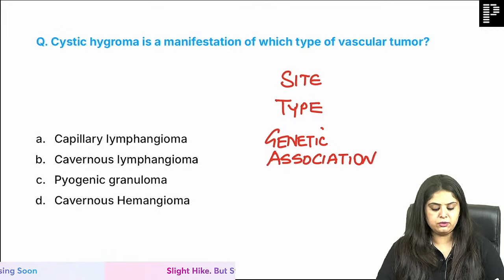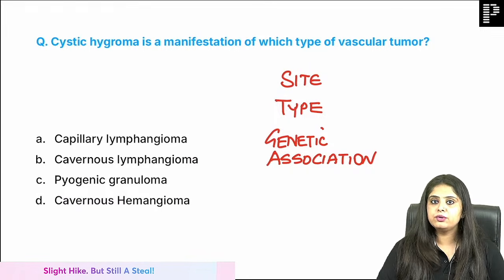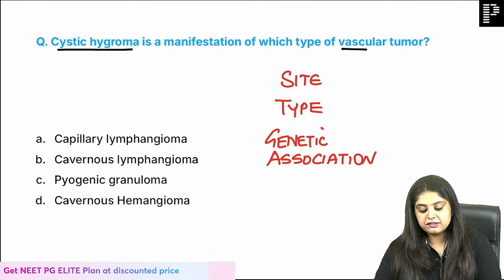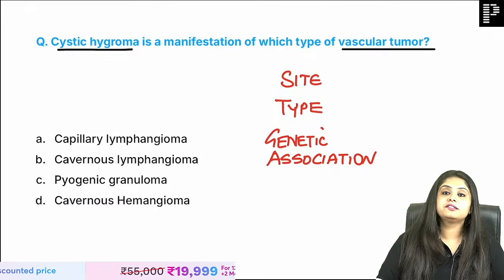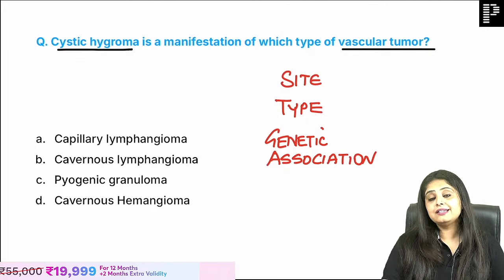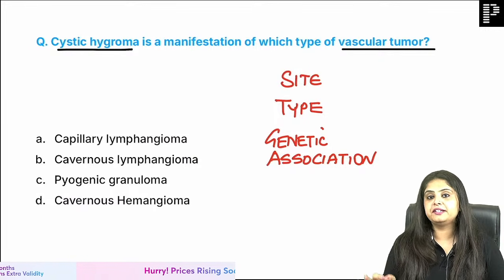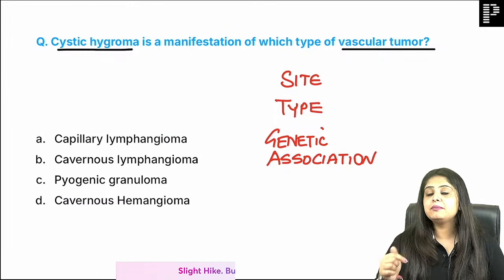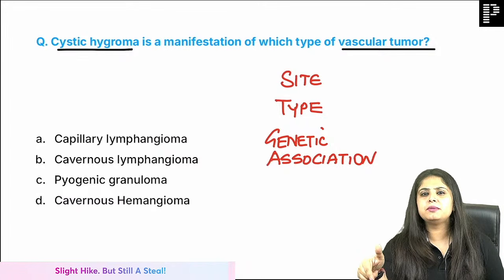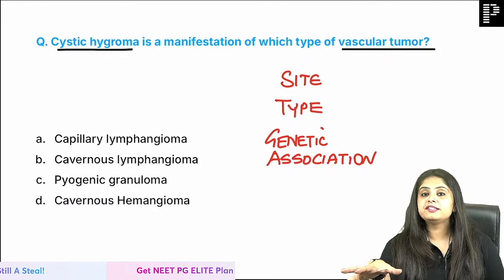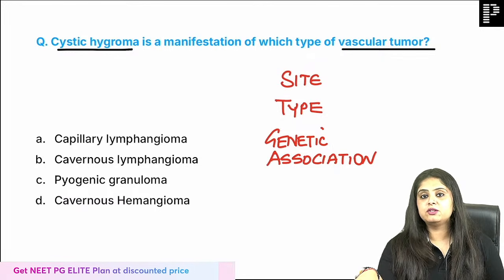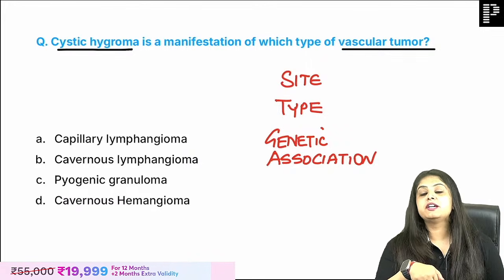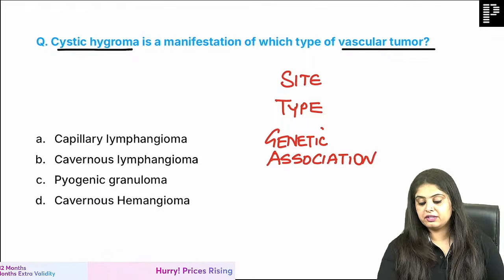Coming to another one line question. The questions which you don't read on your own, and hence I am making you read them. Cystic hygroma is a manifestation of which vascular tumor? This LRR is for all exams unless I mention otherwise, for example, if I say this is for INI-CET, then you do not listen for 5 minutes. Till then it is for everyone, and many FMG students will believe, ma'am, we have never seen this question. That is because you guys are probably doing only FMG PYQ. I want you to do 3 years of NEET PG PYQ also. So I have made sure those PYQs are in this session, so that you don't miss out on them.